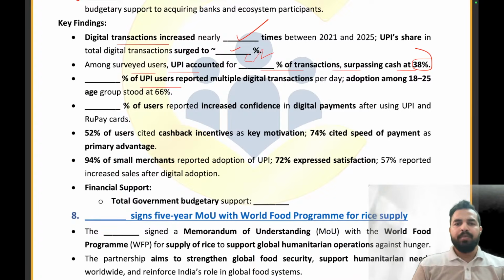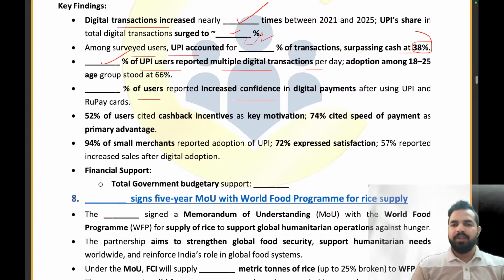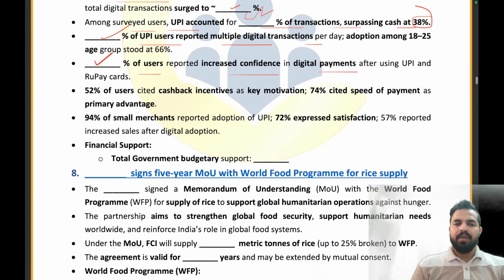Dash percentage of the UPI users reported multiple digital transactions. So, how much percentage of the UPI users reported multiple digital transactions? What will be the right answer? It is 65% of the UPI users, right? Now, what percentage of users reported increased confidence in digital payments? That was 90%, right? So, what was the total budgetary support by the government? It was around 8,200 crores.